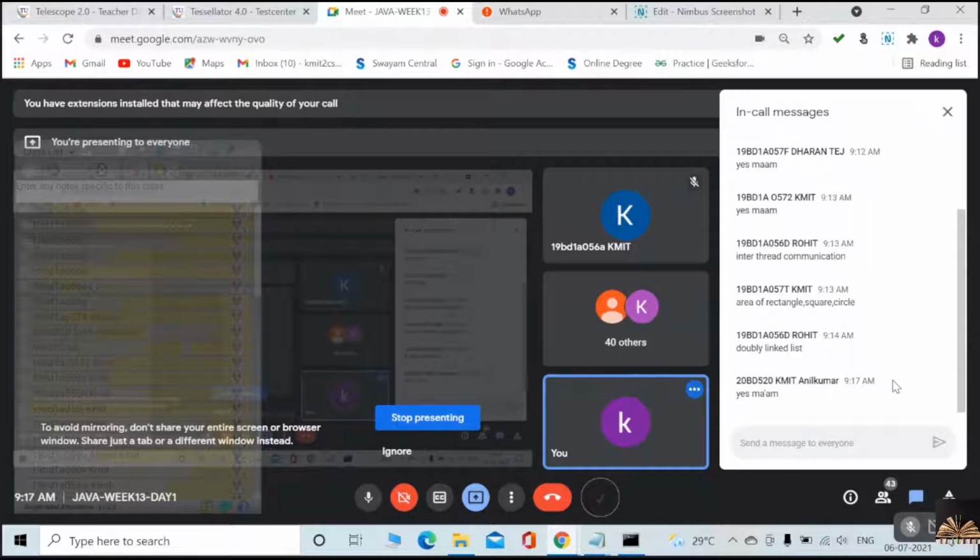Suppose you give the name, then it has to give you the associated phone number. If you give the phone number, it has to give the associated key. Understood now? Let us see the program first.